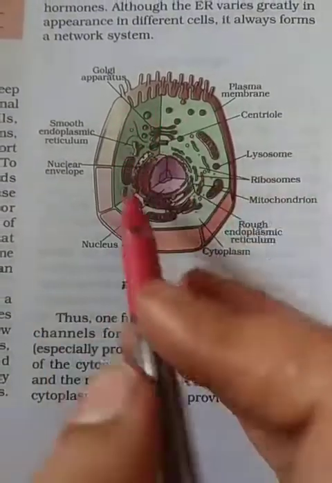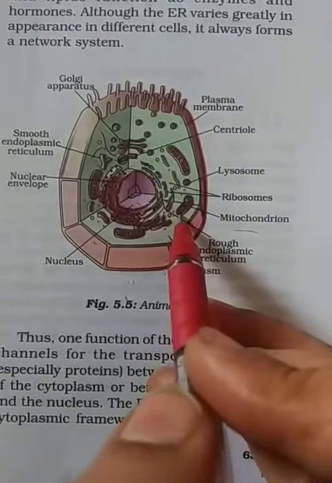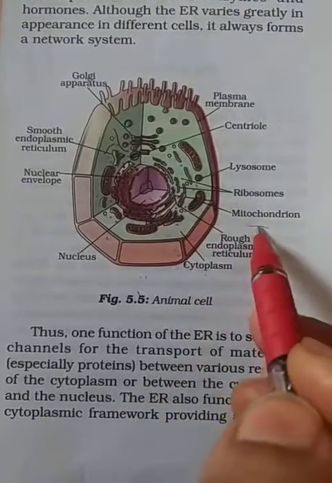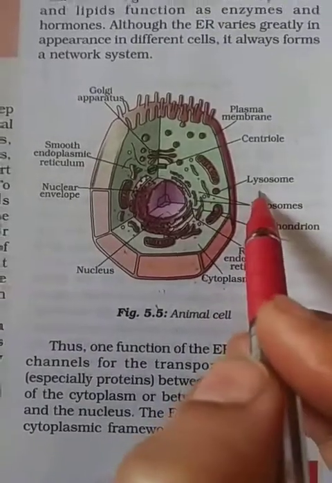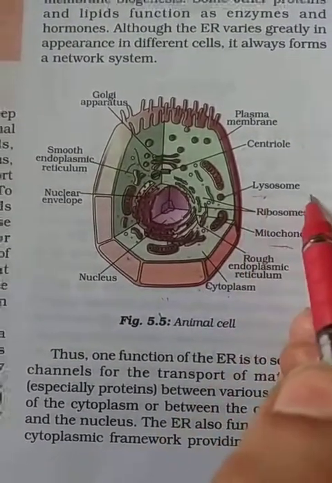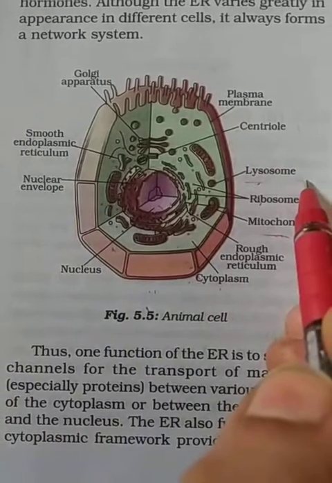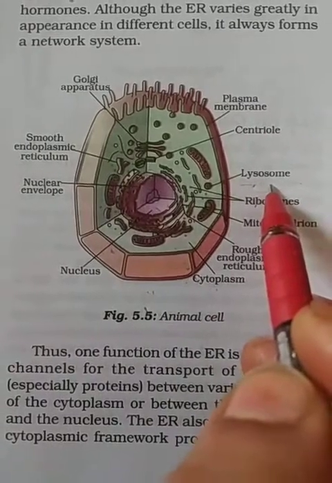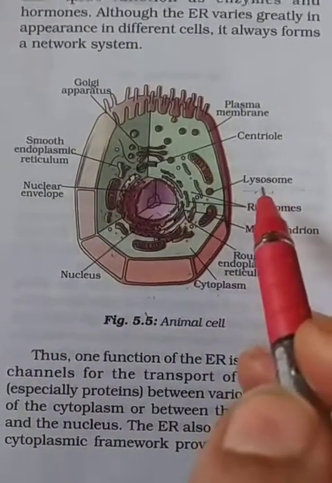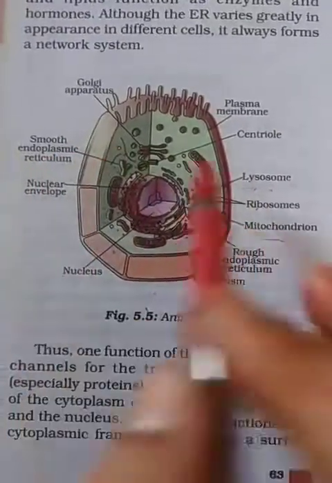Cytoplasm, which is present inside the cell. Mitochondria, which help in respiration, is called the powerhouse of the cell. Ribosome, which helps in protein synthesis. Lysosome is present in animal cell, whereas it is absent in plant cell. It is also called the suicidal bag of the cell because it engulfs and kills the dead and decaying organelles.